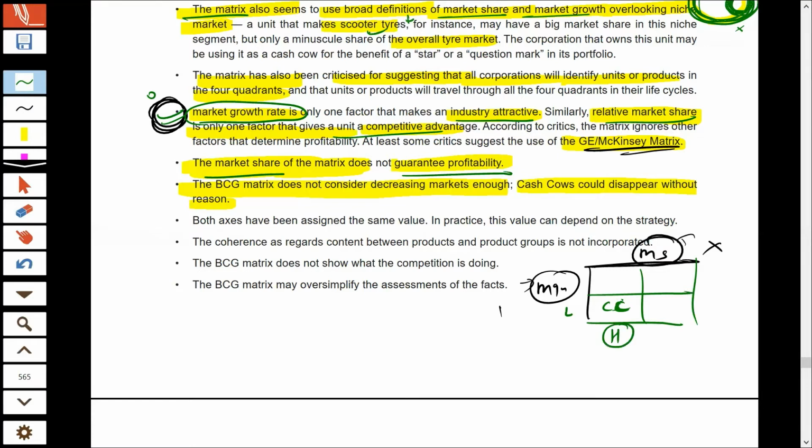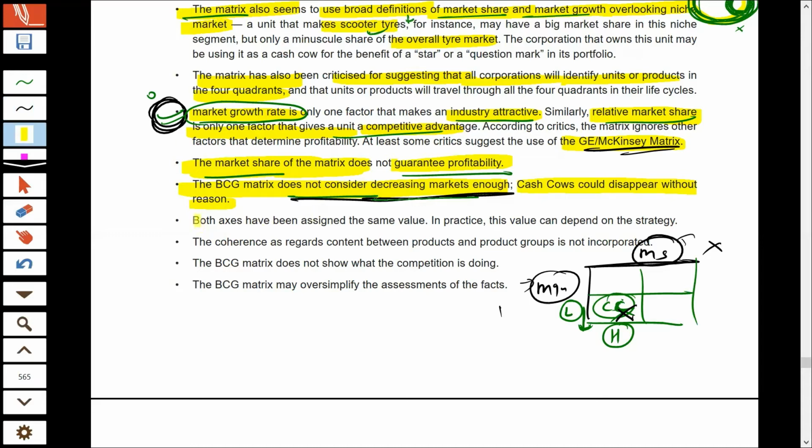But the criticism says that at times the low growth rate could drastically reduce further in future, and the cash cow will disappear. It is possible that the growth rate of the market reduces drastically, and then the market itself will disappear. So how will you benefit in future? That is also possible.